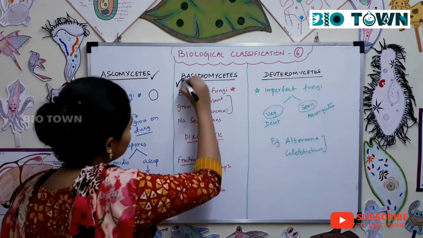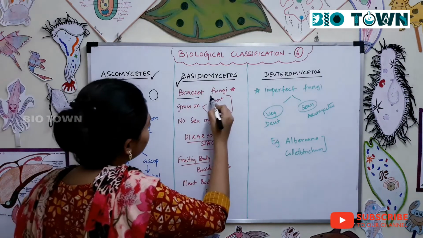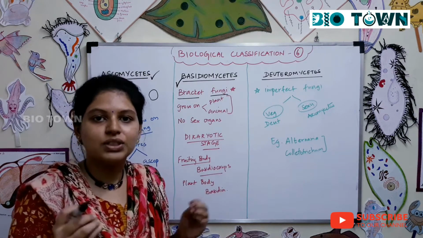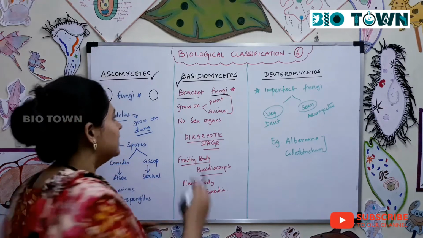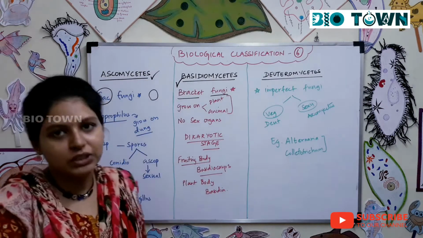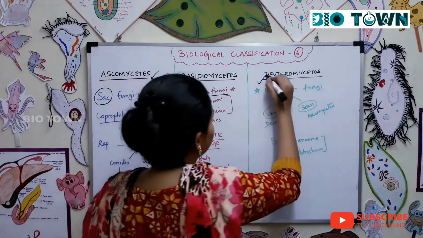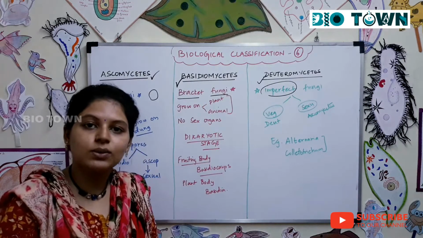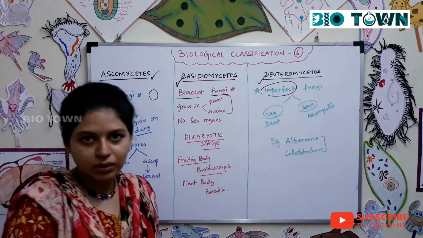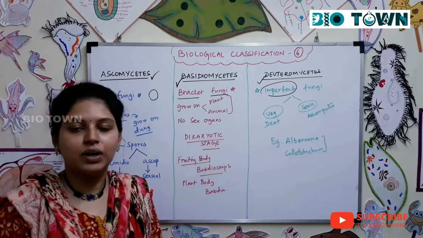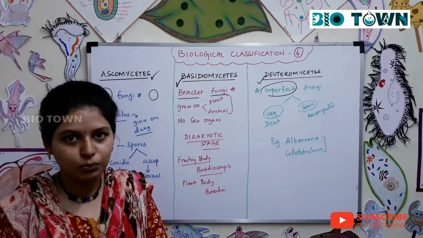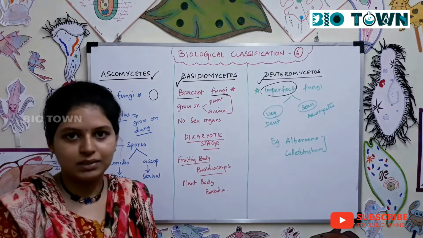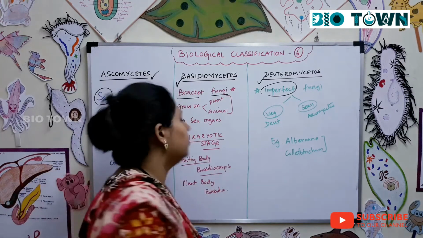Next is basidiomycetes. You call it bracket fungi. It's all because of its shape. All the names, as it says, are because of the shape. Next is deuteromycetes. It's called imperfect fungi because the asexual stage of a fungi is placed in some other group and the sexual stage of the fungi is placed in some other group. Alright, the fungi as such is not placed in a particular group of deuteromycetes. So we'll see all this clearly one by one.